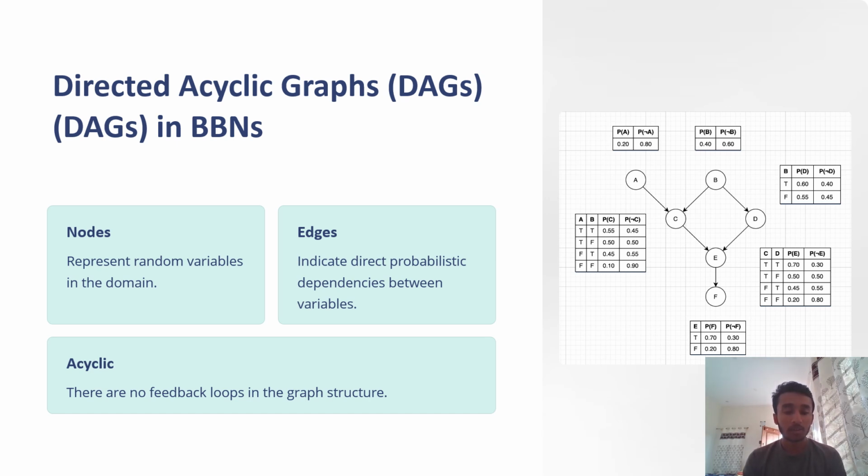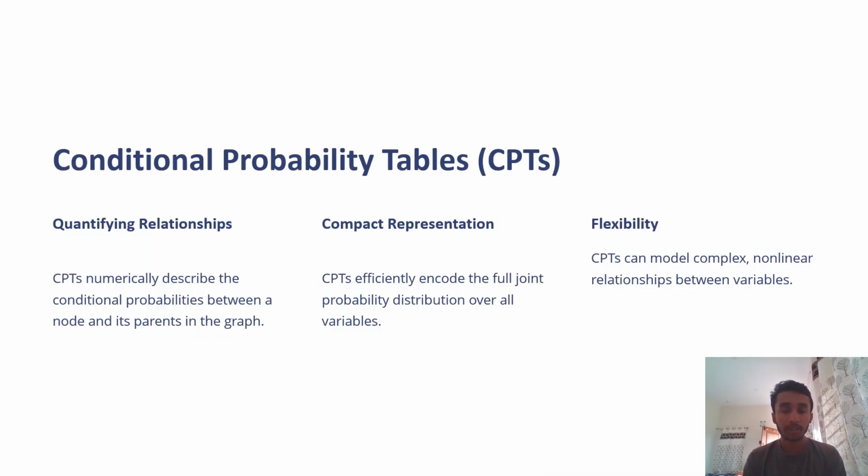Acyclic means there are no feedback loops in the graph structure. So these are the directed acyclic graph terms used in Bayesian belief networks: nodes, edges, and acyclic.